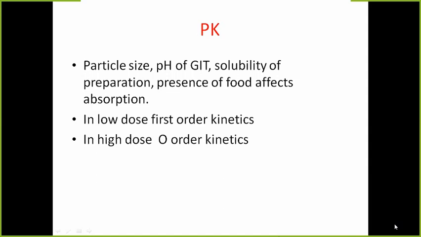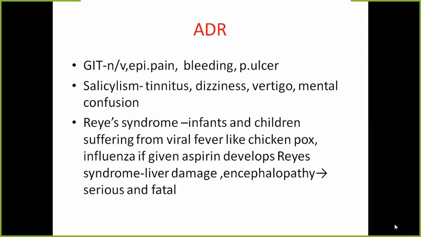Another peculiarity of this group of drugs is that in low dose they follow first order kinetics, but in high dose they follow zero order kinetics. Now, in short, the adverse effects. Most important are those pertaining to the gastrointestinal tract. They cause nausea and vomiting, epigastric pain, bleeding, and can cause peptic ulcer. The reason we have already discussed. Second is the dose-dependent effect of these drugs called salicylism. Overdose of salicylates results in salicylism, which is characterized by tinnitus, dizziness, vertigo, and mental confusion.